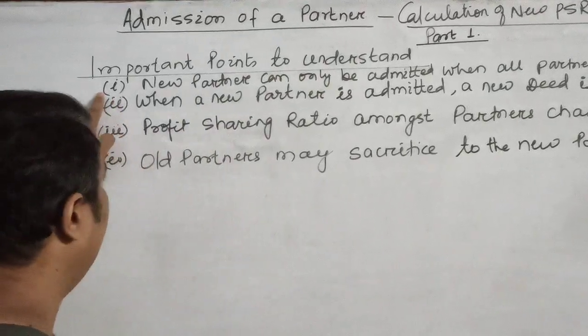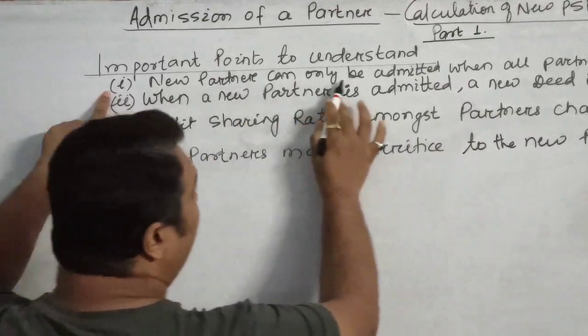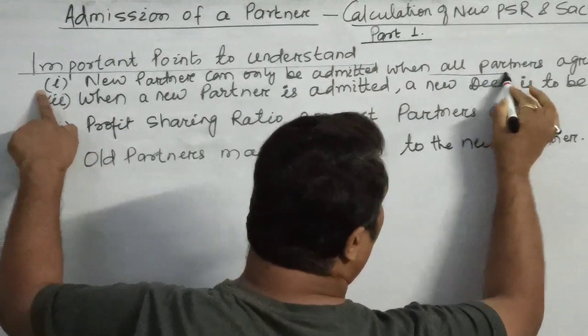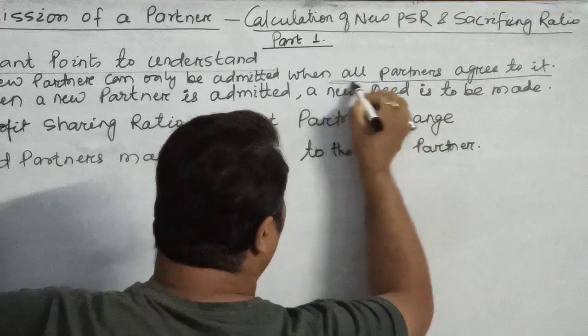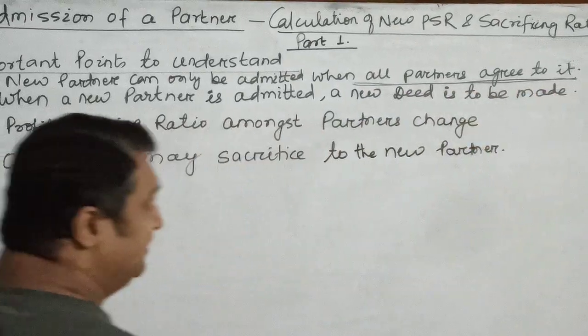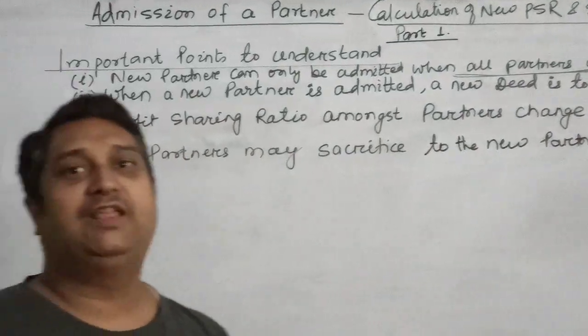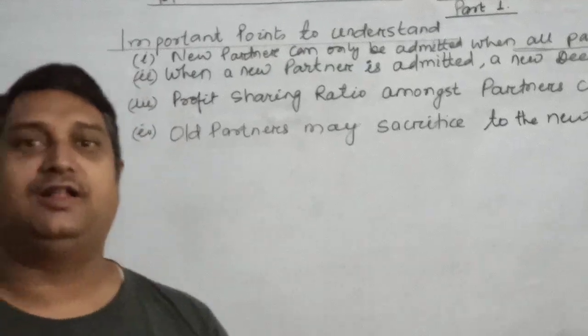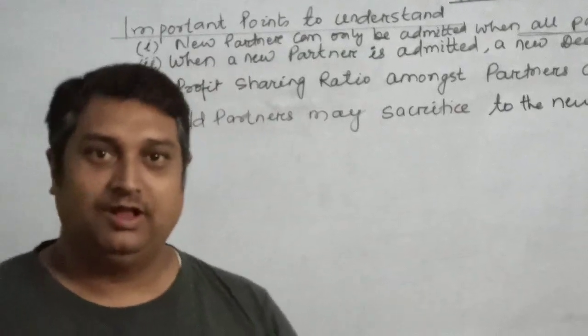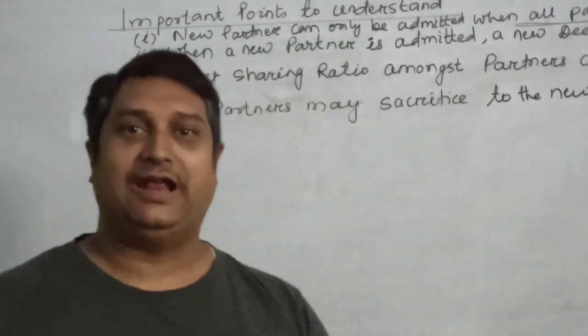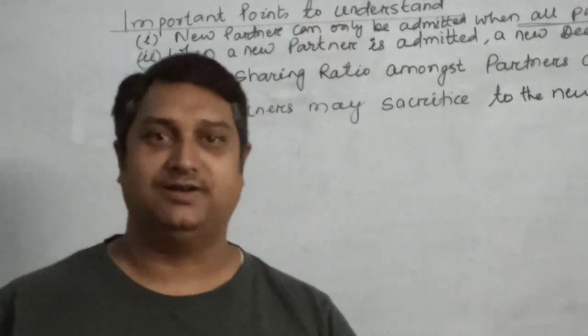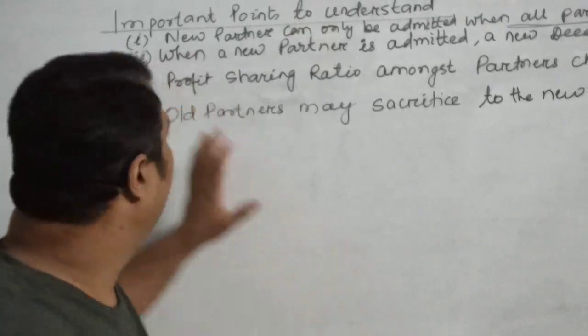So my first point is, a new partner can only be admitted when all the partners give their consent. If all of them do not agree, a new partner cannot be admitted.